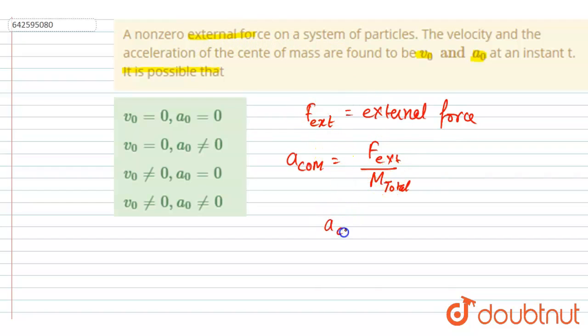So this will be non-zero since there is an external force. So this option and this option are incorrect since the center of mass acceleration will not be equal to zero. But the center of mass velocity can be zero at some instant, because nothing is said about the velocity, so it can be zero or non-zero. So B and D options will be the correct ones.